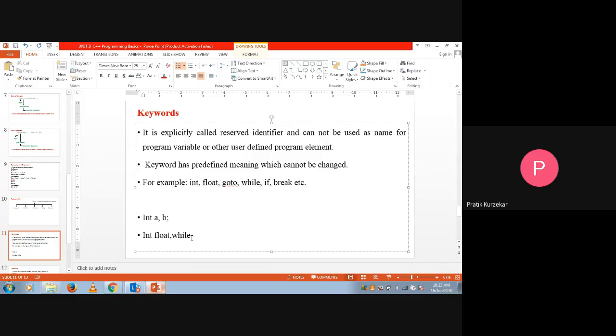So because integer, float, goto, while, if, break are our reserved keywords, and their names we are not going to use as a name of a program variable.